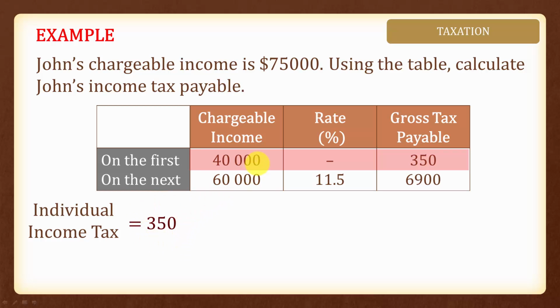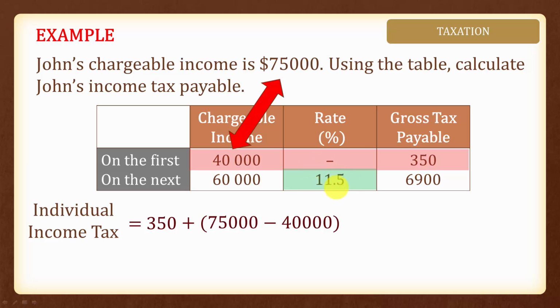The remaining amount will be, yes, we still have $35,000 that we need to be taxed on. And this amount of $35,000, we will need to multiply the tax rate of 11.5%. And hence we will multiply 11.5 over 100. And the tax for the $35,000 of chargeable income is $4,025.